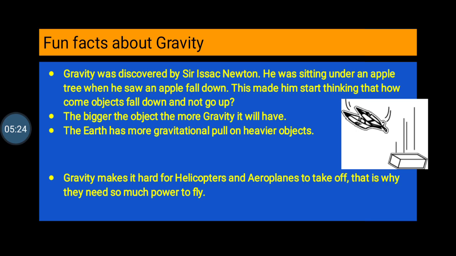If you look at the picture, it shows that there are two feathers and a box. Now, comparing the feather and the box, the box is heavier. So, the box will hit the ground faster than the feather. Since the feather is light, the gravitational pull of the earth will be less. Since the box is heavy, the gravitational pull on the box will be more. The heavier the object is, the faster the earth will pull it down towards the ground.